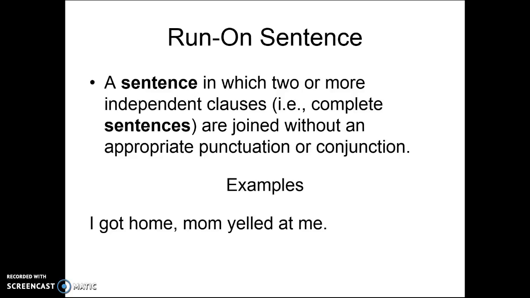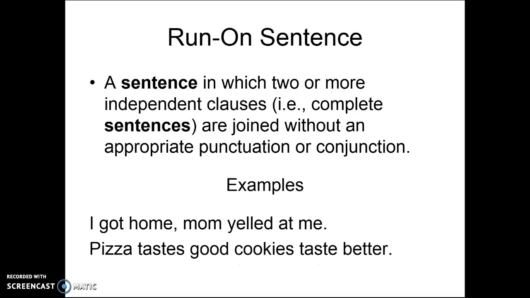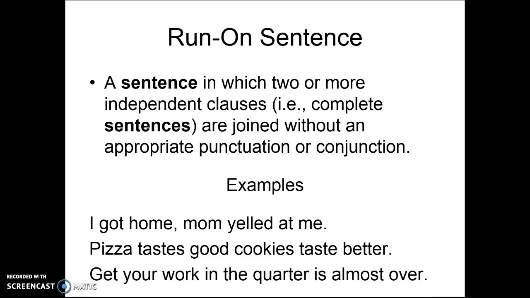A conjunction is lacking in that sentence to make it complete. "Pizza tastes good, cookies taste better." There is no appropriate conjunction or punctuation. And lastly, "get your work in, the quarter is almost open." Again, it is lacking the appropriate punctuation and conjunction. It is important, guys, that you understand what run-on sentences are and how to avoid them in your writing.